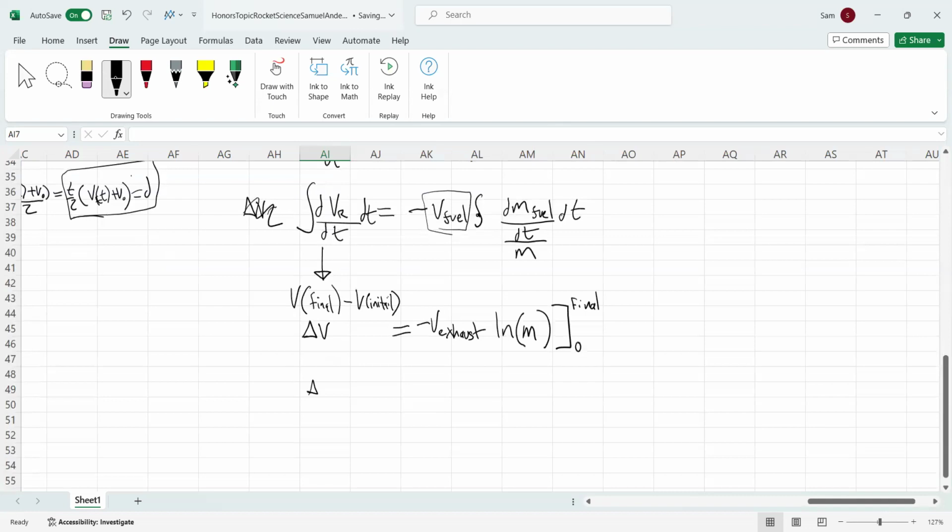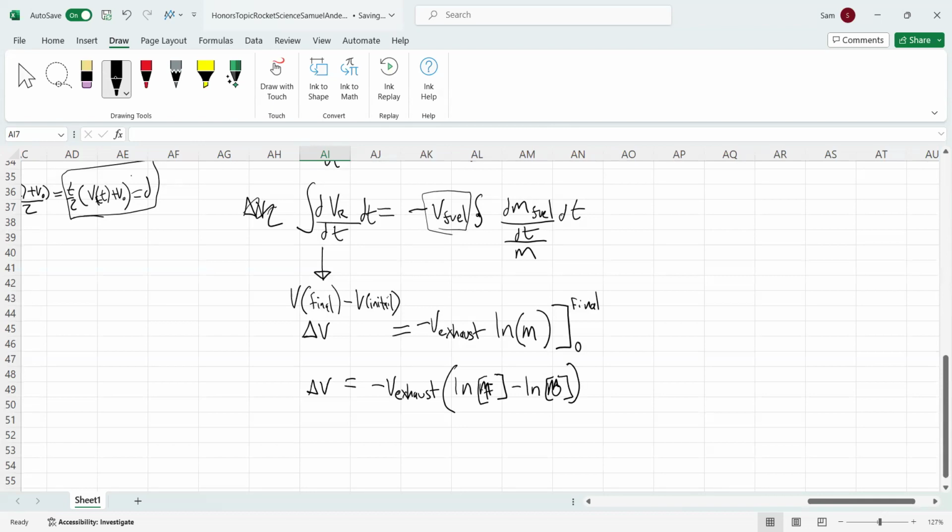Or delta V is equal to negative velocity of the exhaust times the natural log of the final mass minus the logarithm of the initial mass.